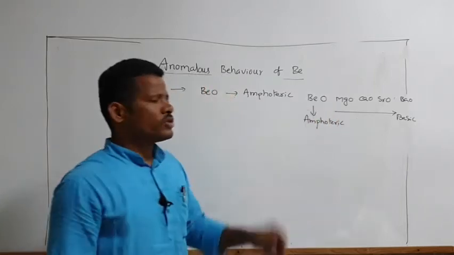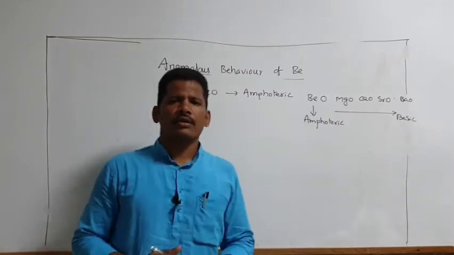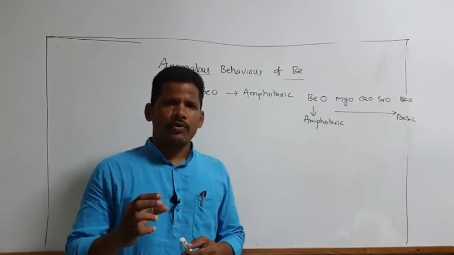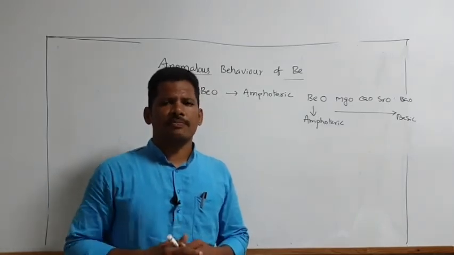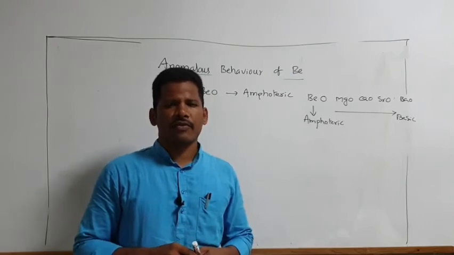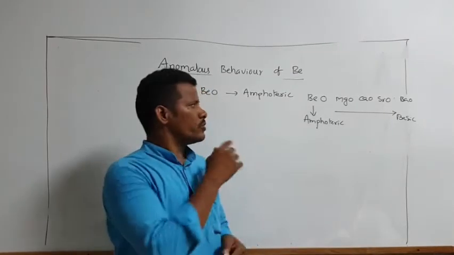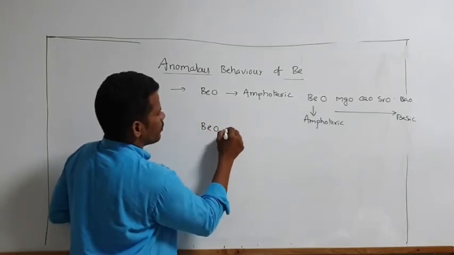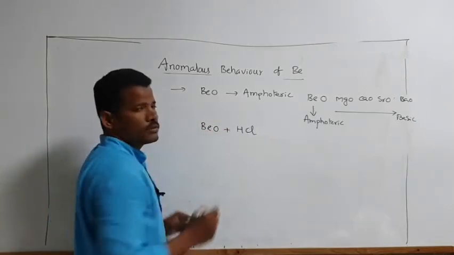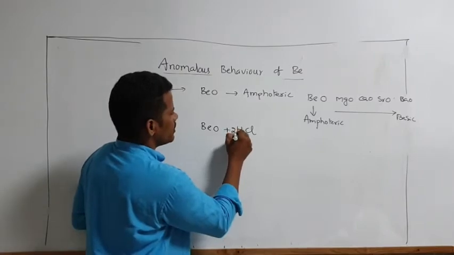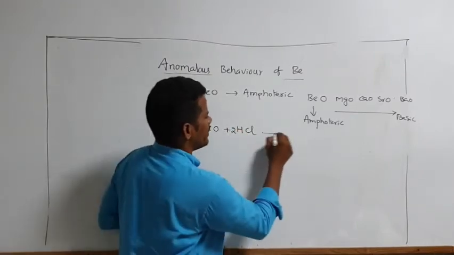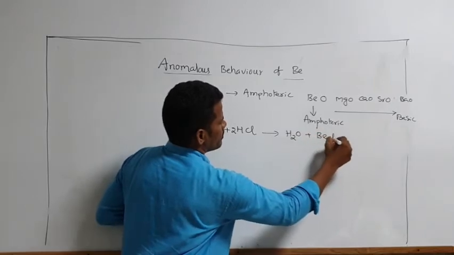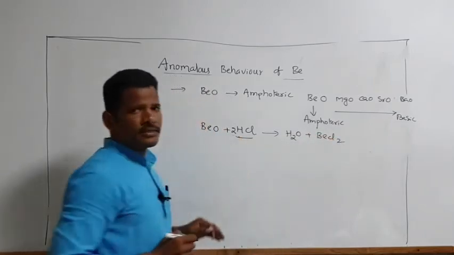So these elements show amphoteric behavior. As you know already, which substances are called amphoteric substances? Any compound that reacts with acid as well as base is called an amphoteric compound. Now I will show an equation. See here, you know well, hydrochloric acid. This hydrochloric acid reacts with the oxide to form water molecule and beryllium chloride. So it reacts with acid.